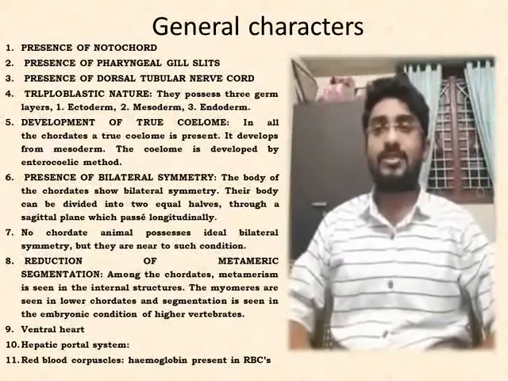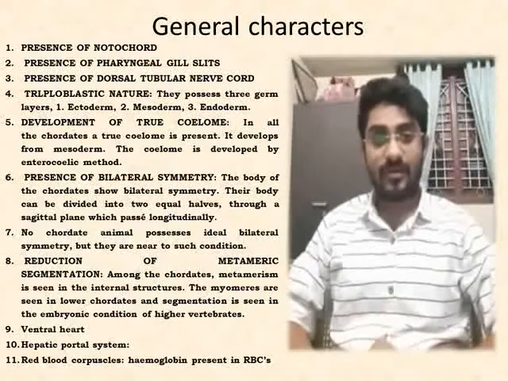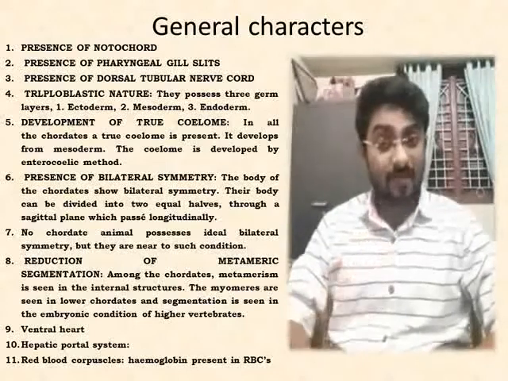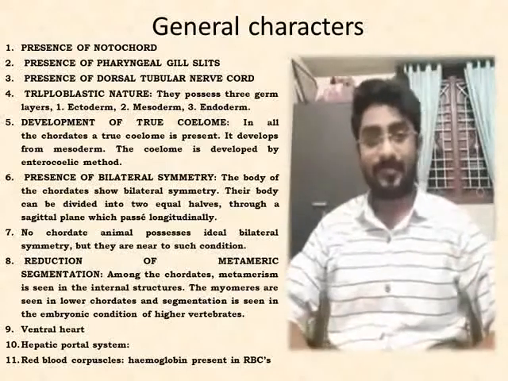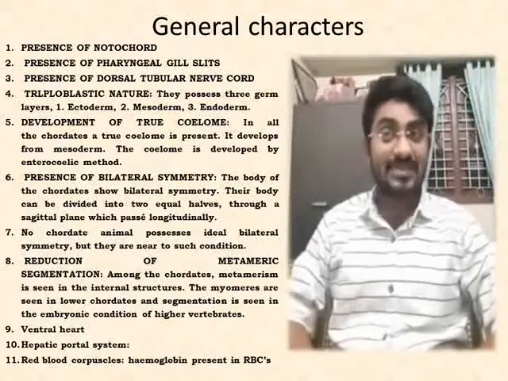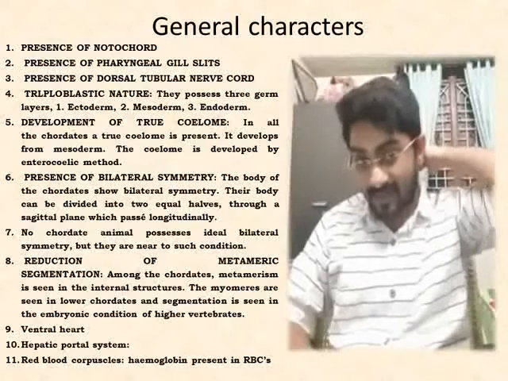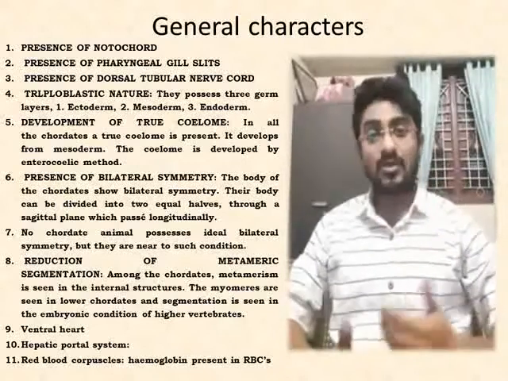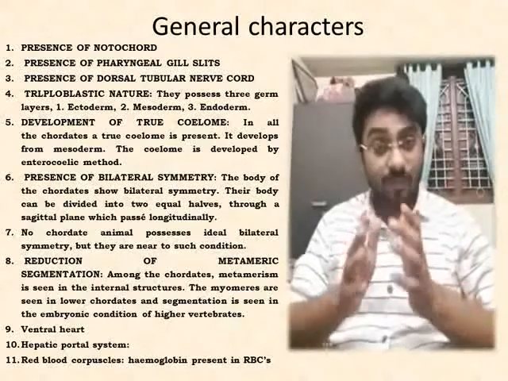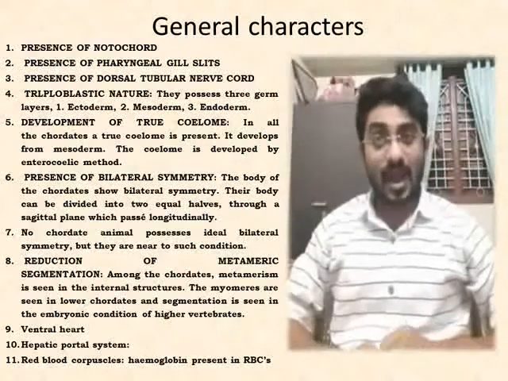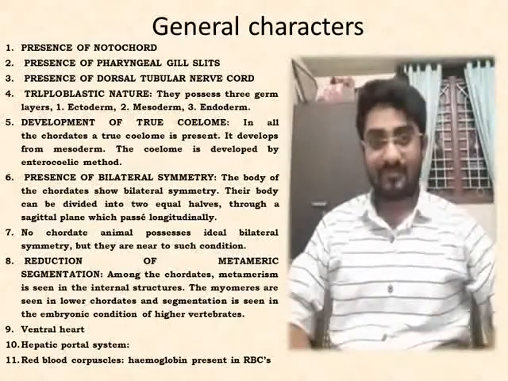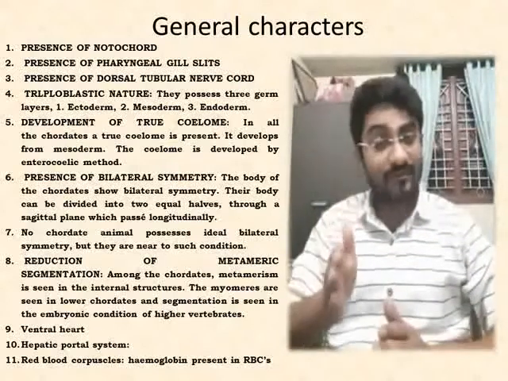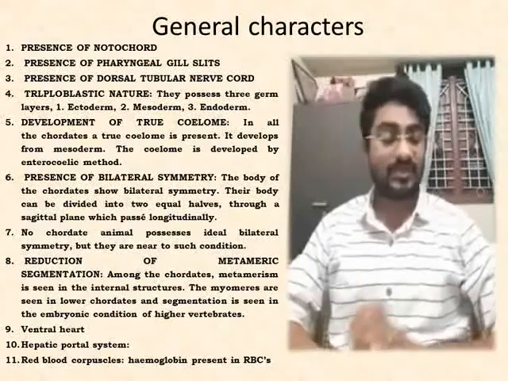The third point is presence of dorsal tubular nerve cord. In invertebrates, the nerve cord was solid, double, and present at the ventral side. But in chordates, it is towards the dorsal side. The nerve cord, that is the spinal cord, lies at the back, the dorsal side, not the ventral side. It is tubular, and it is single. So this is the major difference between the nerve cord of the invertebrates and that of the vertebrates, that is chordates.